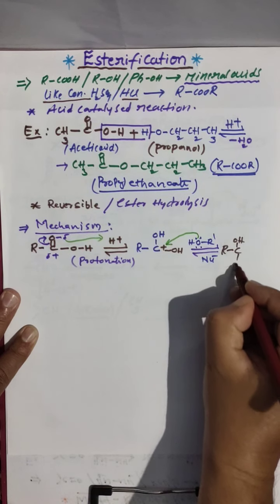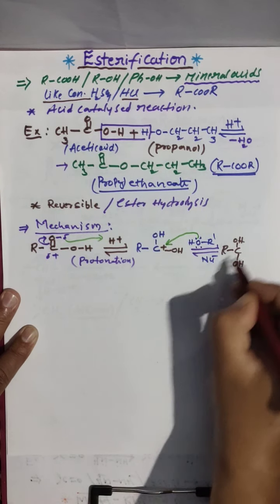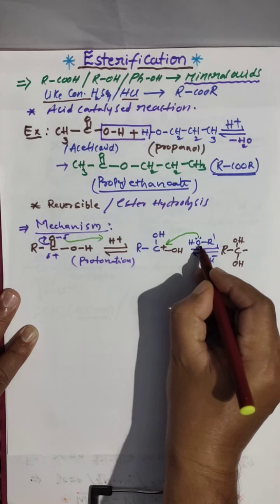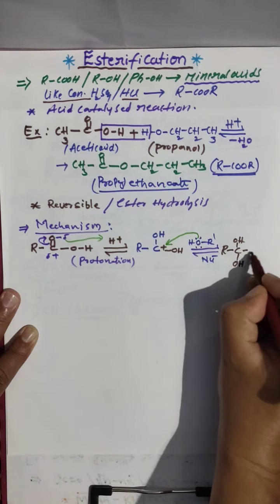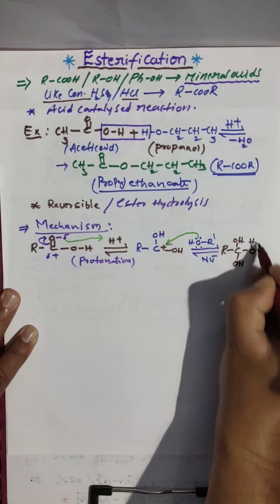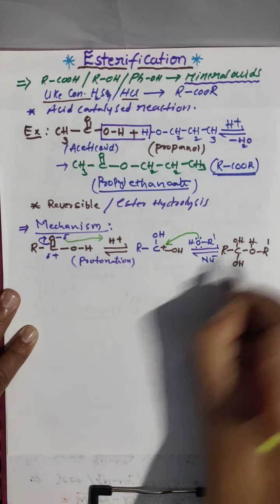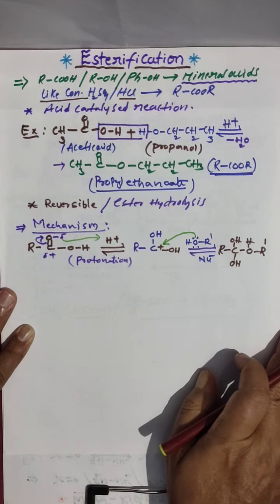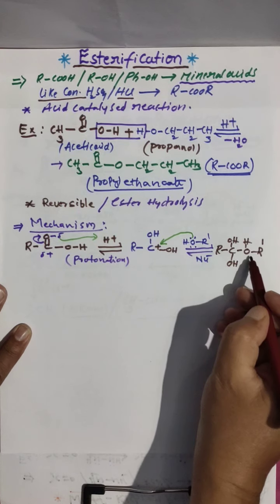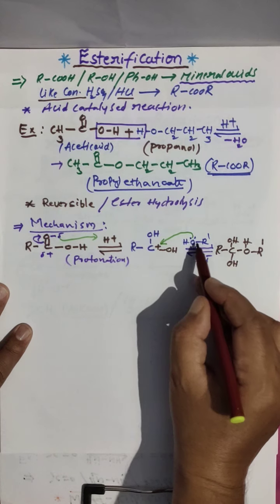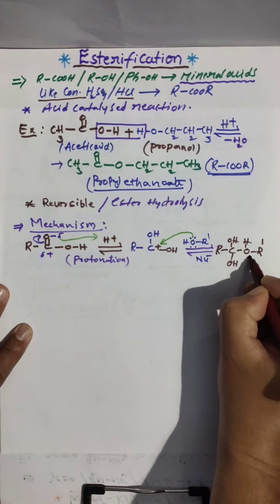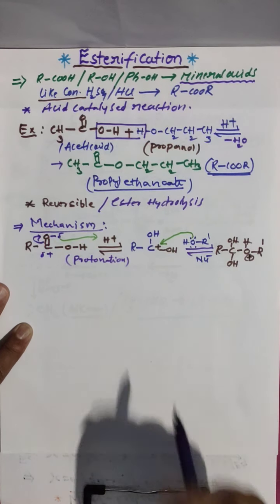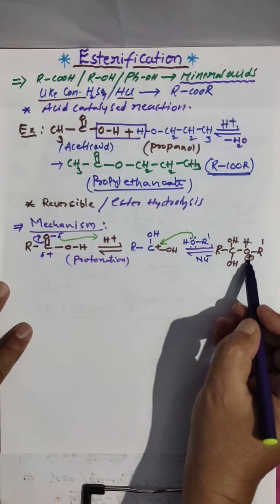Here already OH is there, and we have this OH R dash. Oxygen has given electrons, that's why oxygen gets a positive charge.